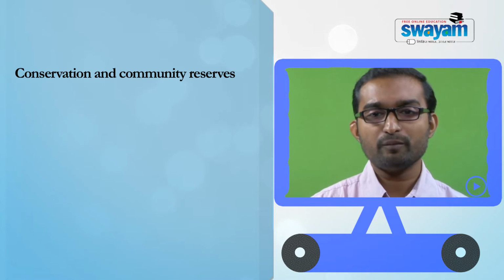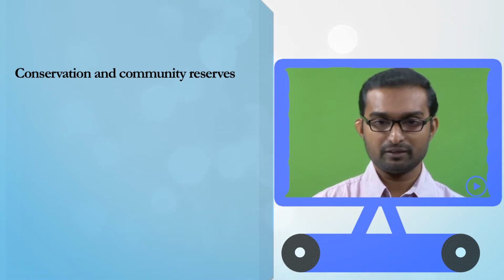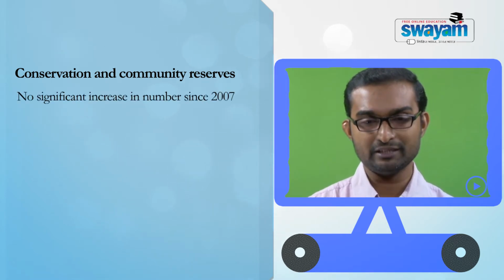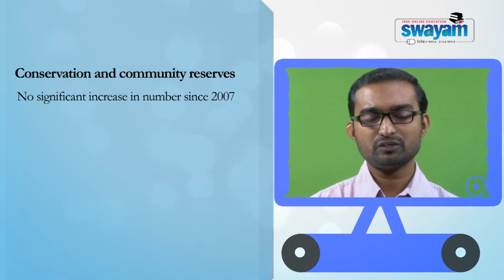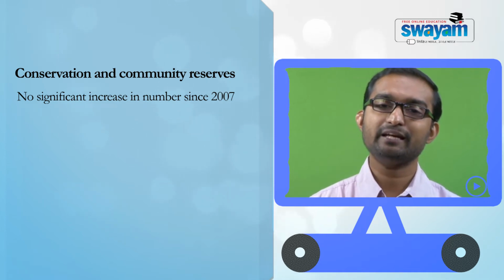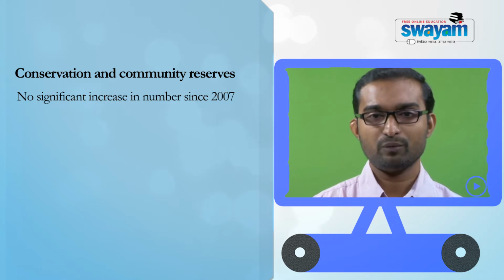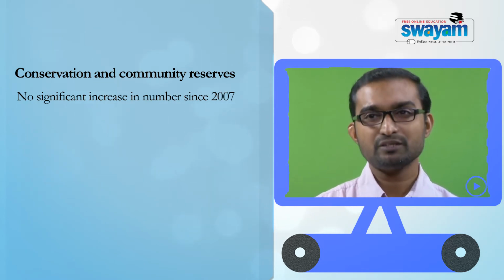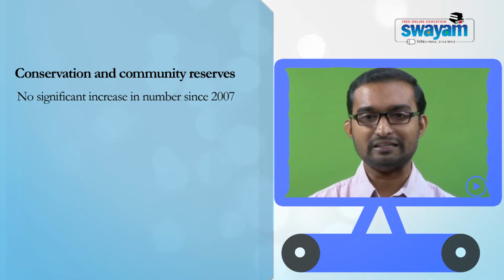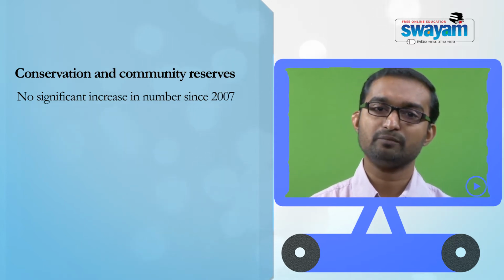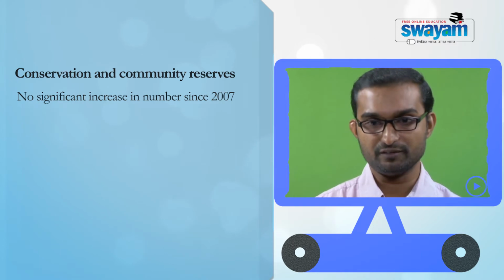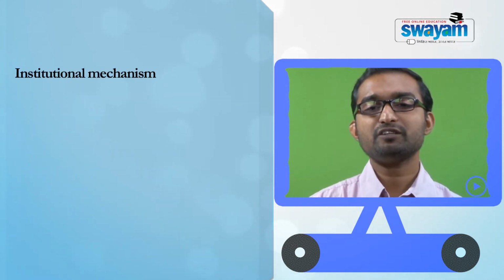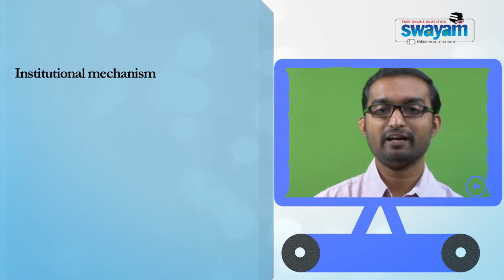All 4 community reserves were notified in 2007. So since 2007 there has not been any new community reserve, whereas for conservation reserves, the statistics show a consistent increase in number.